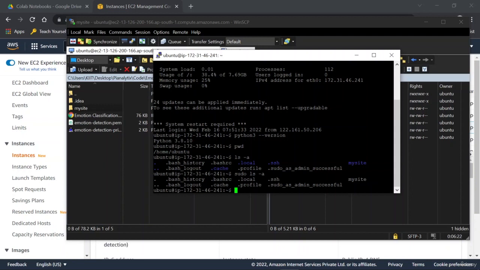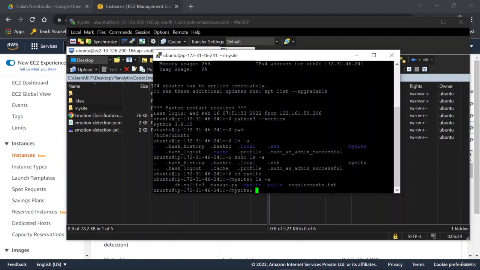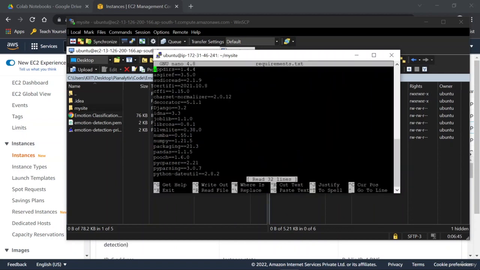Then we have another command, that is the command to open up an editor through our console only. So let me cd into my site. Right now, let's say I have to make some changes in the requirements.txt file. So what I would write is nano requirements.txt. Now it has opened up an editor for me. Now I can make some changes here. Let's say that I have made some changes here.